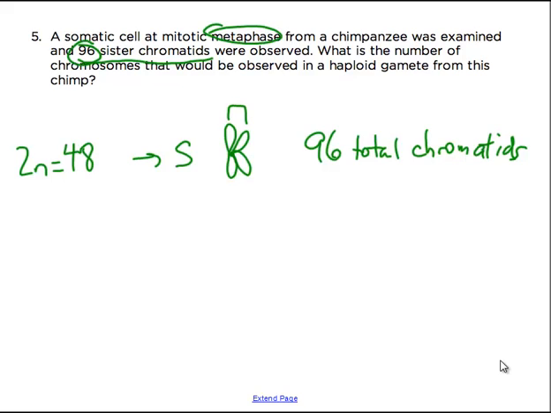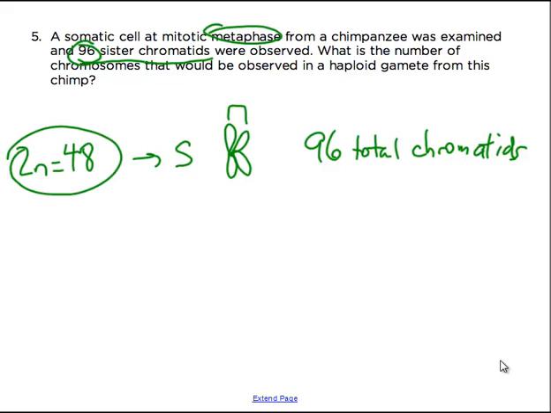I'm not sure I like the way they say sister chromatids there. Each one of them is a member of a sister chromatid pair, but the bottom line is that there's 96 chromatids there. If it's during mitosis, especially metaphase, because that's before they've separated, that number of chromatids that exist in that cell is going to be double the actual number of chromosomes that comprise the diploid number. All right?